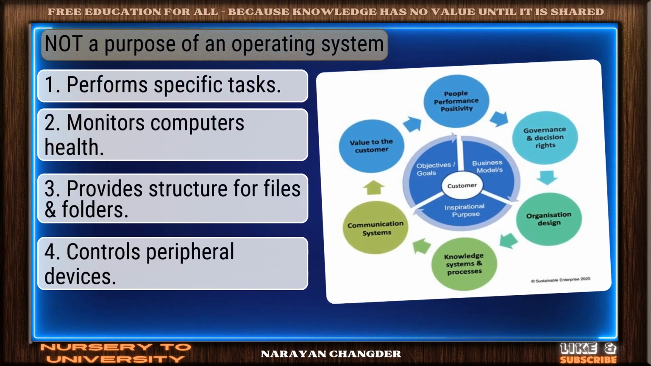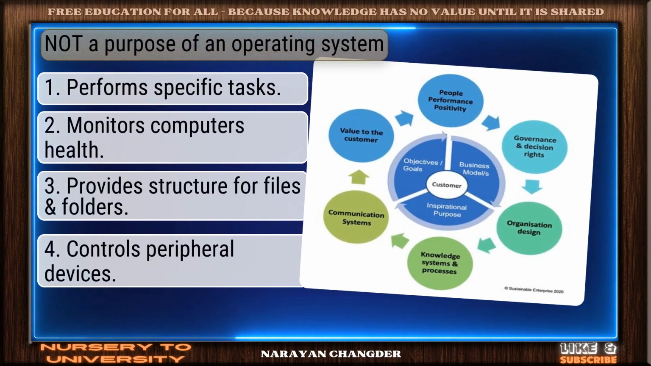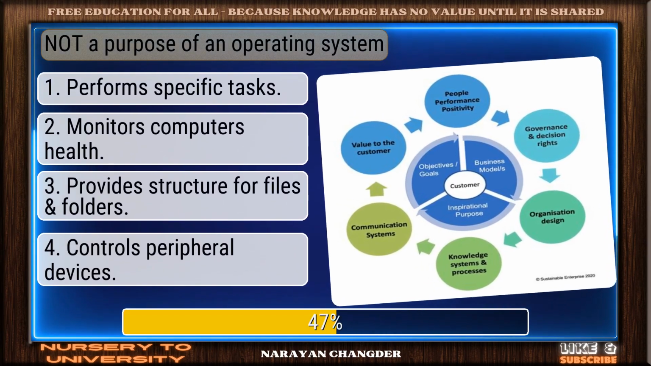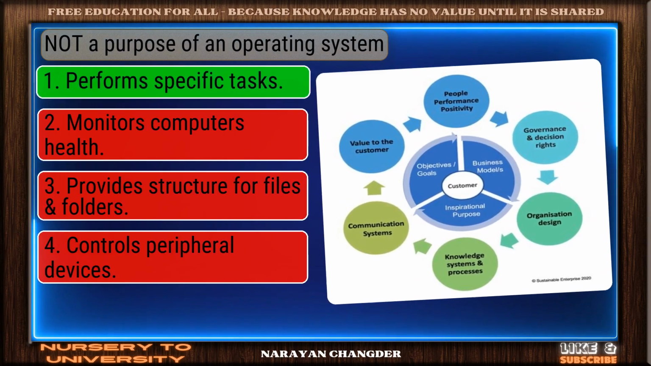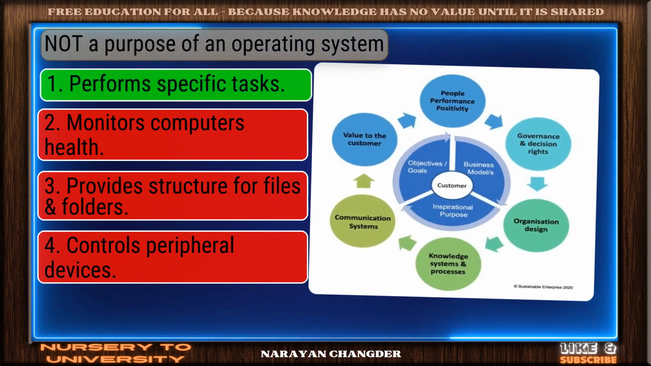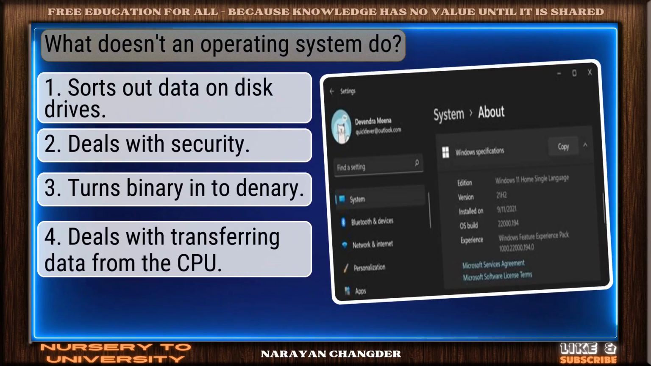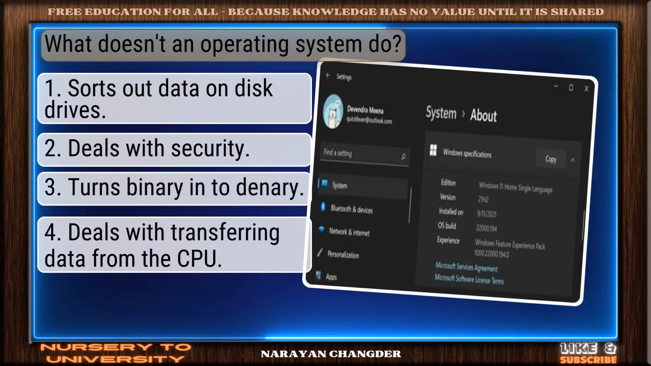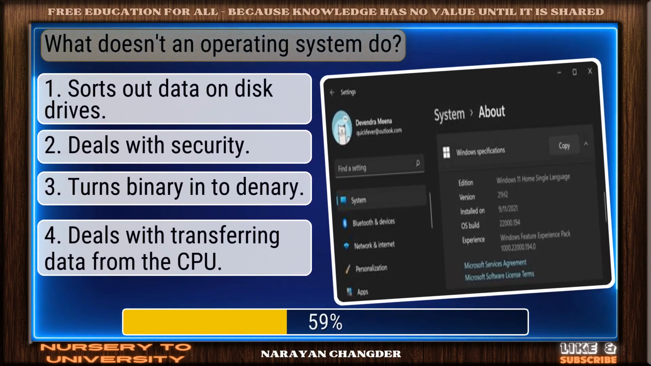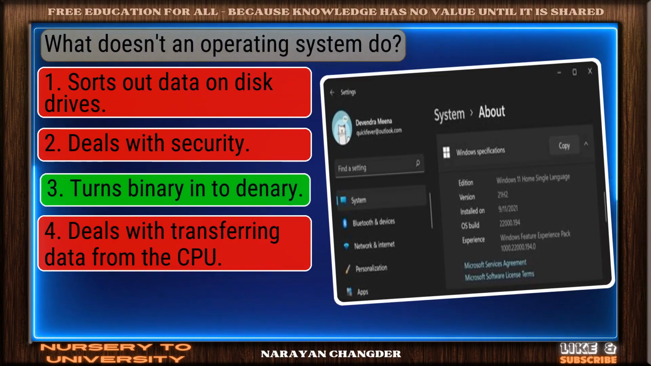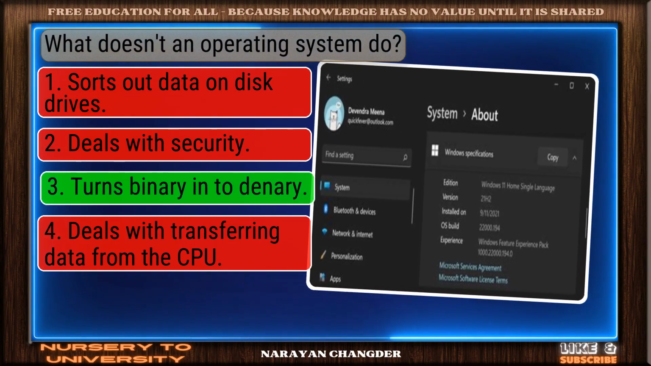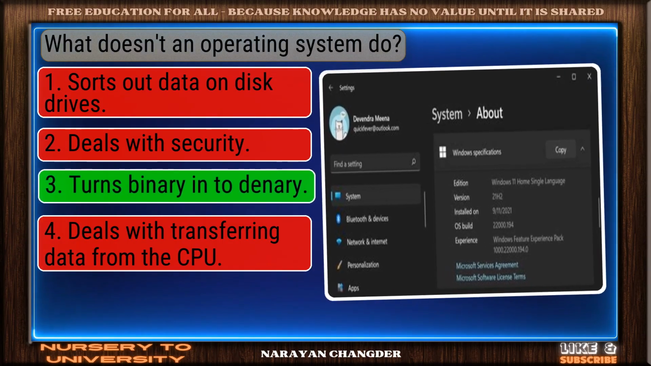Question number 31. Not a purpose of an operating system. Correct. Perform specific tasks is the right answer. Question number 32. What doesn't an operating system do? Exactly. Turns binary into denary makes sense and it is the right choice.